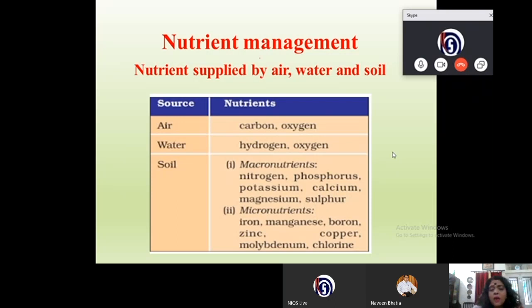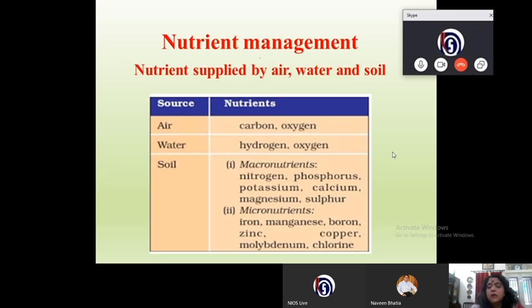Macronutrients are required by the plant in larger quantities. For example, nitrogen, phosphorus, potassium, calcium, magnesium, and sulfur. You know that NPK, nitrogen, phosphorus, potassium, is required in large amounts by the plants, which it gets from the soil.